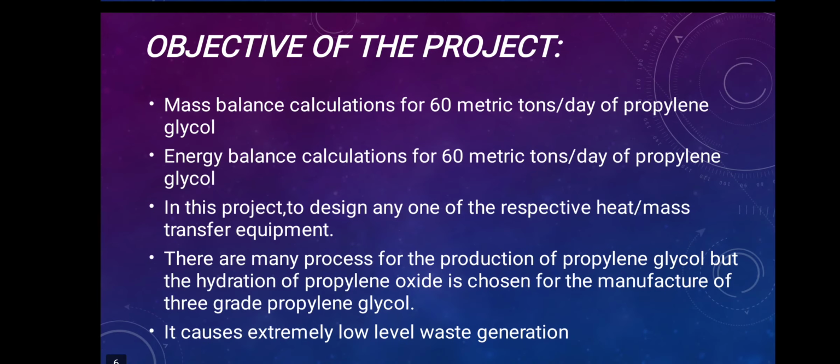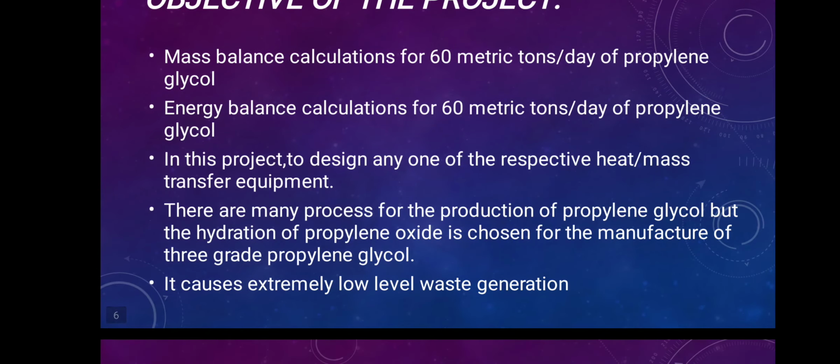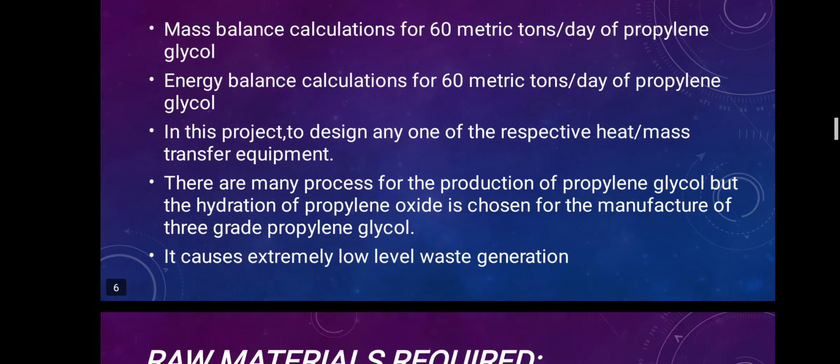Objectives of the project: mass balance calculation for 60 metric tons per day of propylene glycol, energy balance calculation for 60 metric tons per day of propylene glycol. In the project, to design any one of the respective heat and mass transfer equipment. There are many processes for the production of propylene glycol, but the hydration of propylene oxide is chosen for the manufacture of 3-grade propylene glycol. It causes extremely low level waste generation.